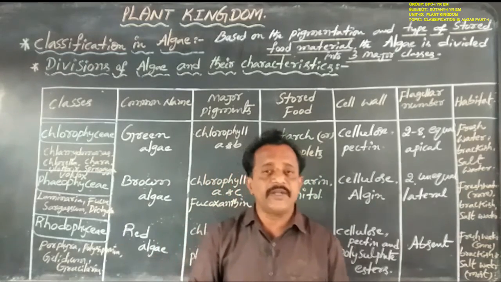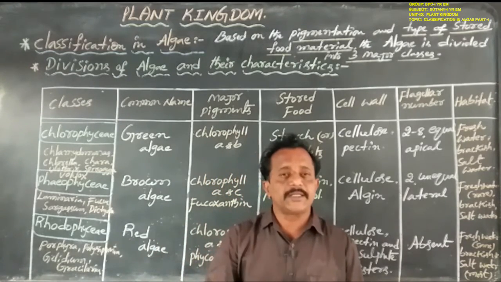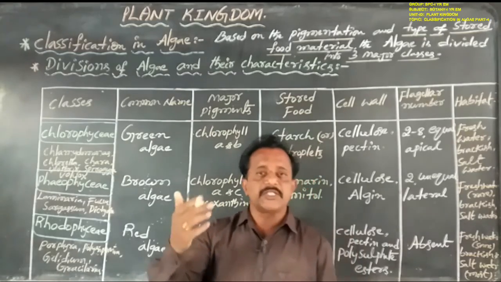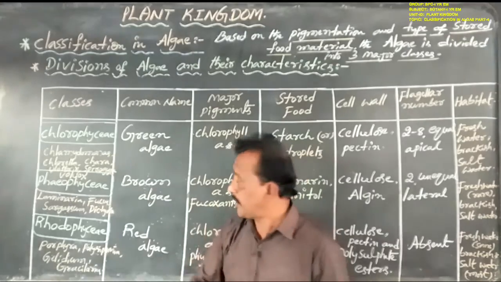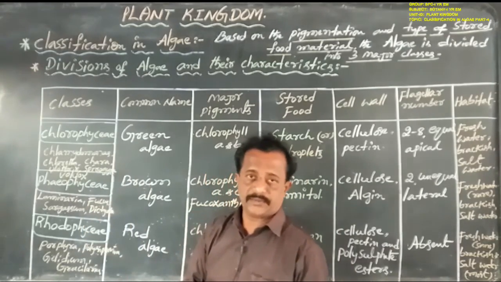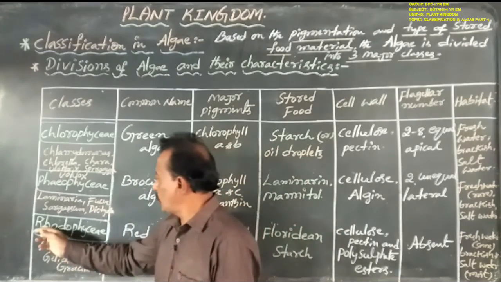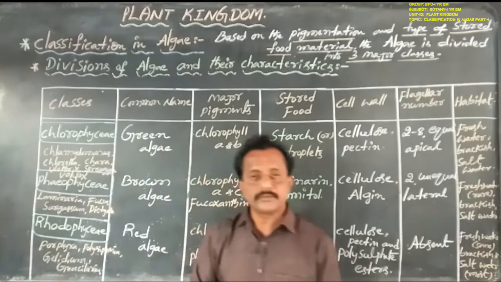Kelps means seaweeds, organisms that generally grow in seas and oceans, that is salt waters.